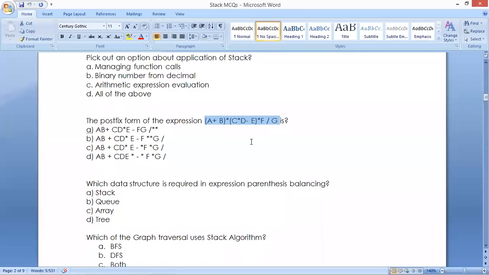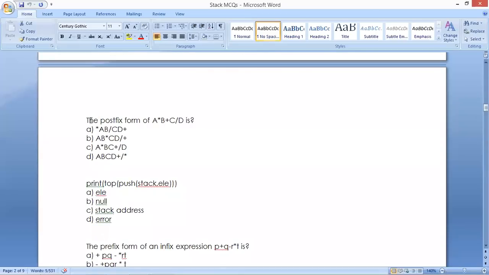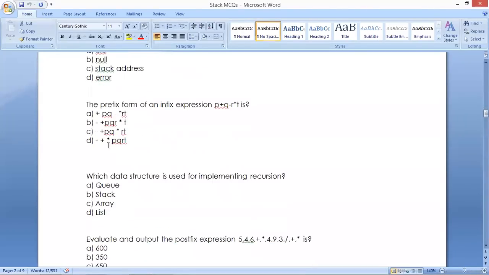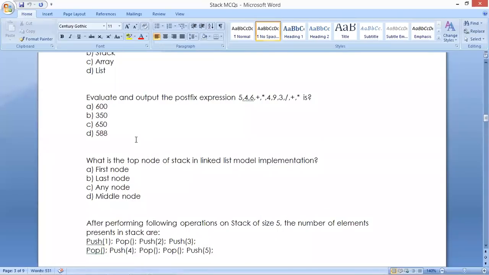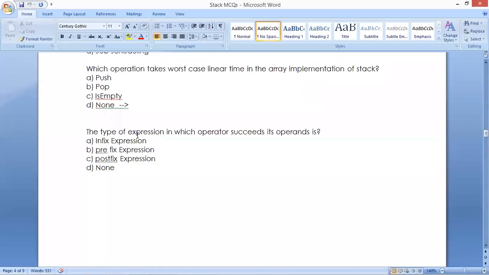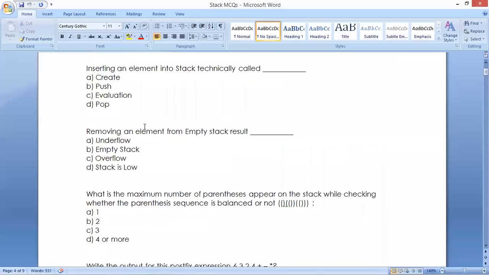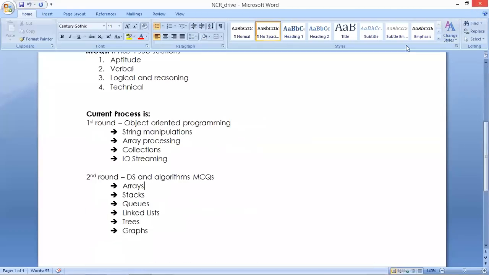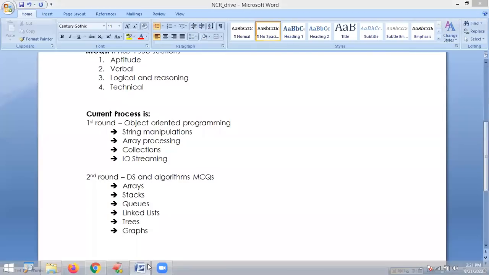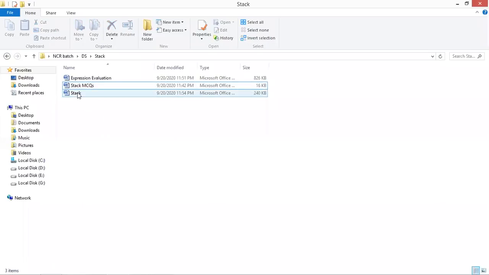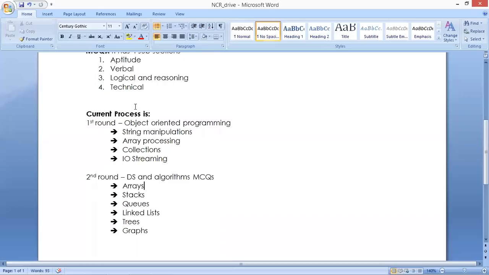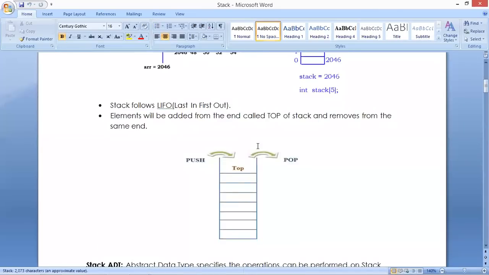Stack questions means completely based on these things, expression evaluations only. So you should be ready to answer every question. For example, here there are 20 questions. Sir, how can we answer all questions? First of all, we need to learn the theoretical concepts. Theoretical concepts means first the stack insertion and deletion process, how the stack will be,